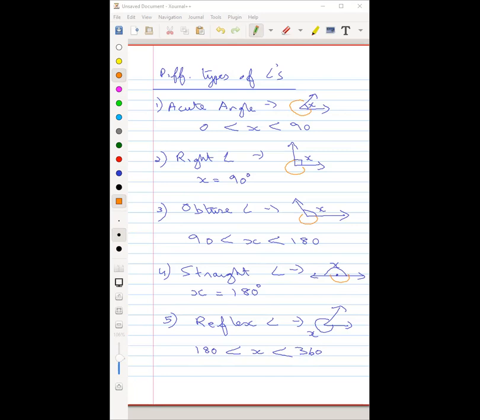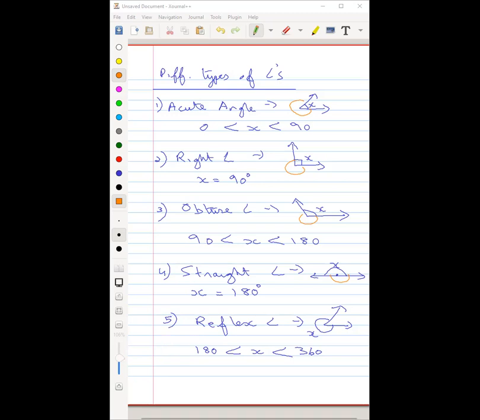Why can't a reflex angle be less than 180 degrees? Anyone? Siddharth, why can't a reflex angle be less than 180? Siddharth, are you there? Yes, sir. I was unable to unmute. Sir, can you repeat?